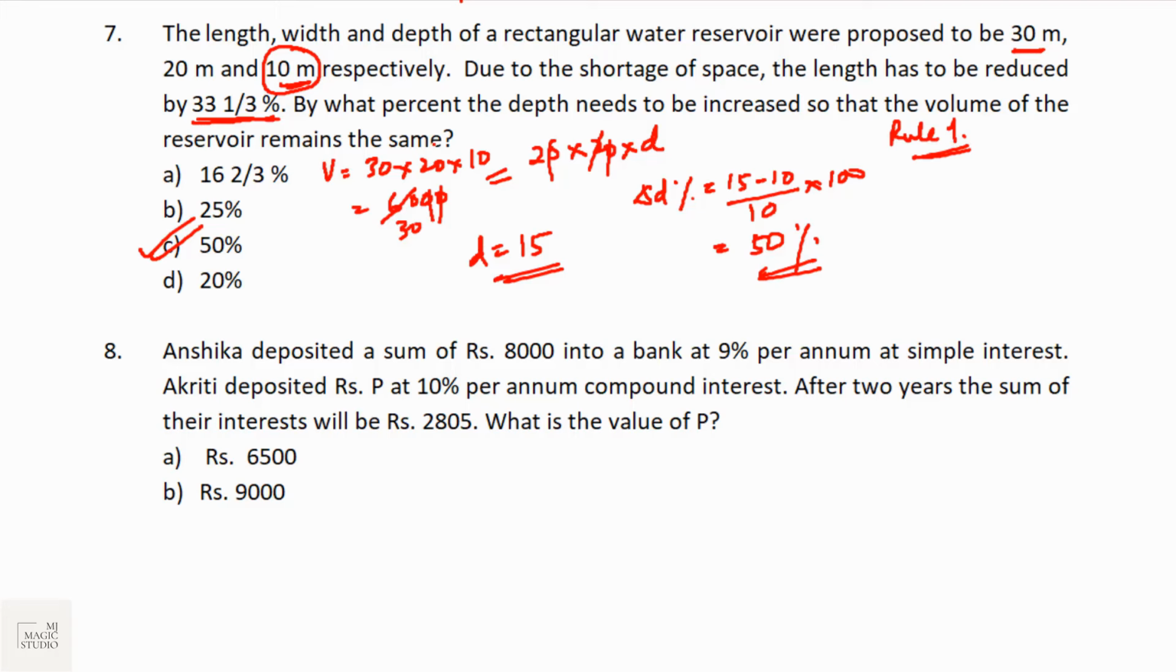But if you follow rule 1 and look carefully, what is not changing is the width, so forget the width. Now the relationship between length and depth is multiplicative. Volume is L into D into a constant. Now what is happening with length? Length is reduced by 1/3. So if length is reduced by 1/3, depth should be increased by 1 upon 3 minus 1, that is half. Half means 50%. We can do it very easily if we use rule 1, and all the rules are there in our rule book. The link is there in the description.